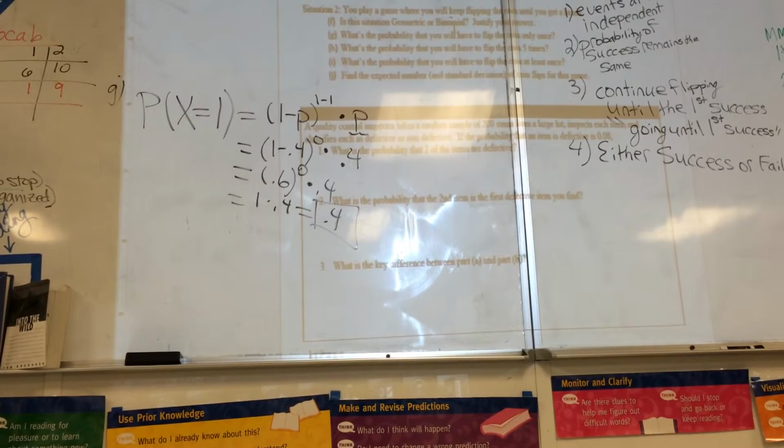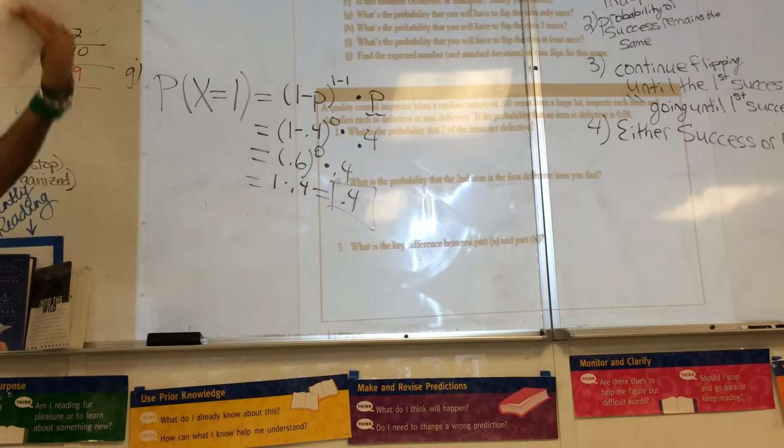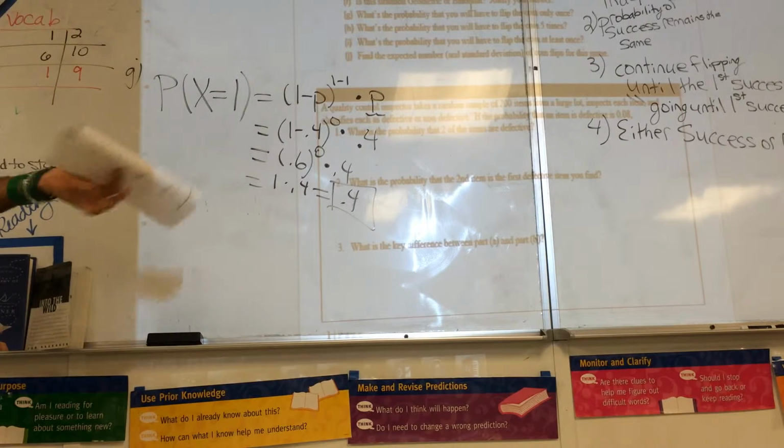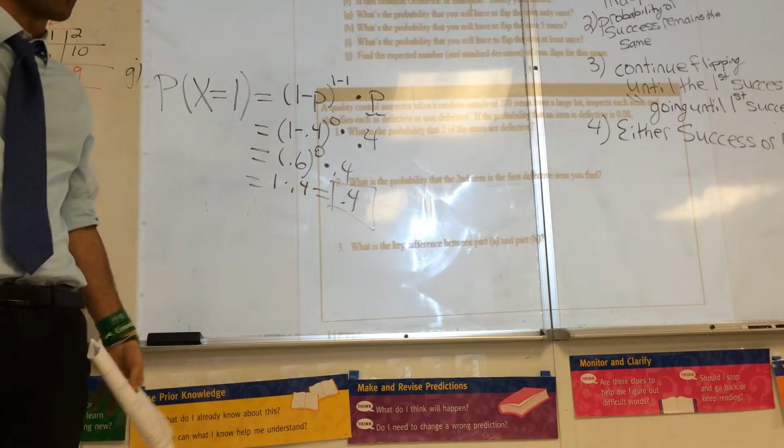So hold on. What is the probability I have to flip one time to get a heads? At least one time. Think about it. What is the probability I have to flip the coin at least once to get one head? Isn't it 100%? Don't I have to at least flip one time to get a head? I can't just magically have the heads appear out of nowhere. I have to at least flip the coin once.